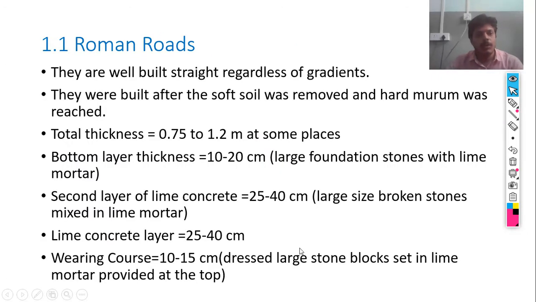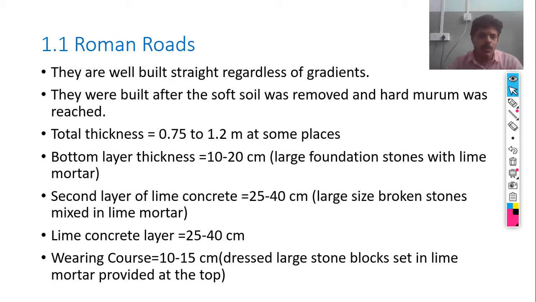Now we can see the Roman roads. What is the structure of the Roman road? They are well built, straight regardless of gradients. They were built after the soft soil was removed and hard morum was reached. Total thickness of these Roman roads is 0.75 to 1.2 meter at some places.